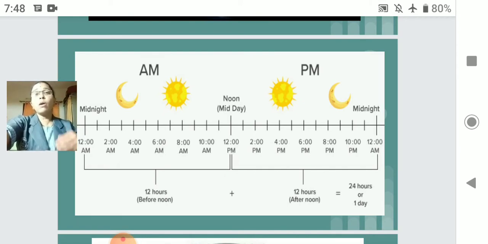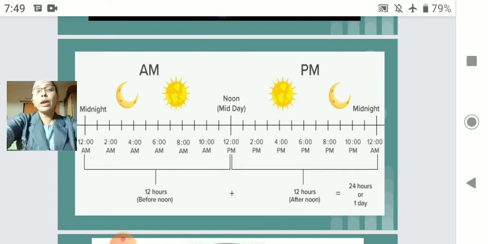That 12 o'clock we call 12 a.m., and we give it the next date. Whatever today's date is, it is that till 12 o'clock, and after 12 o'clock the date also changes to the next day.